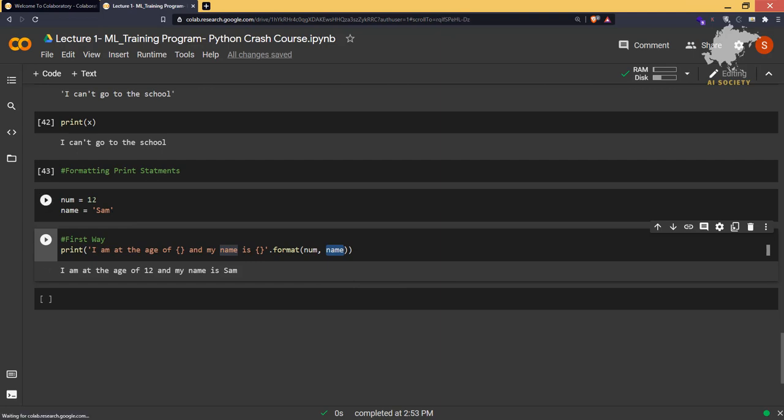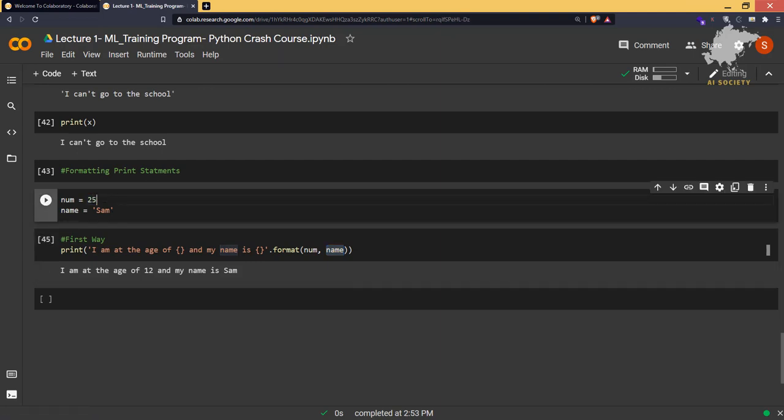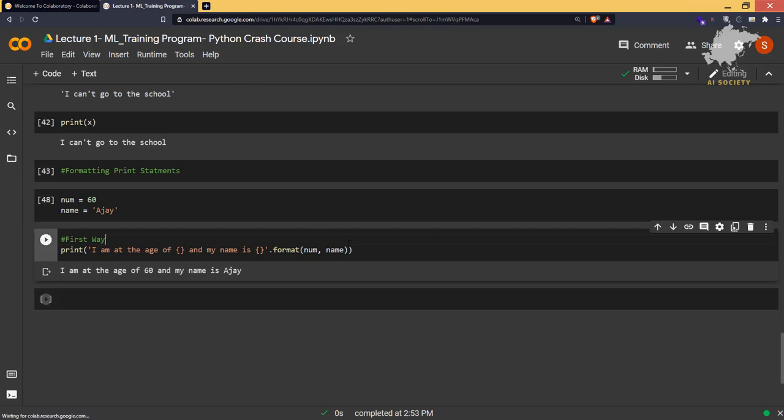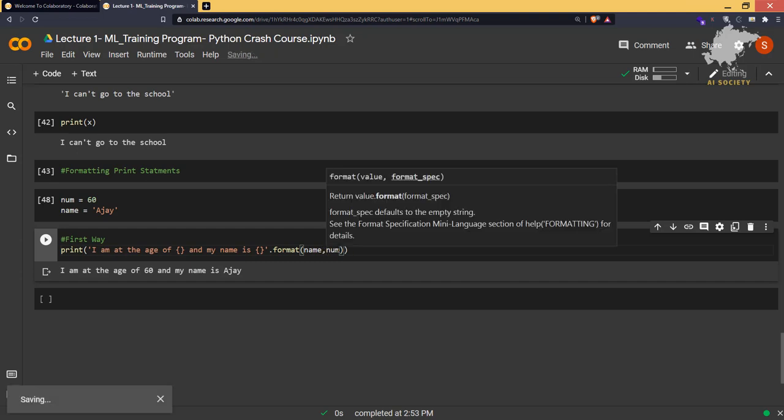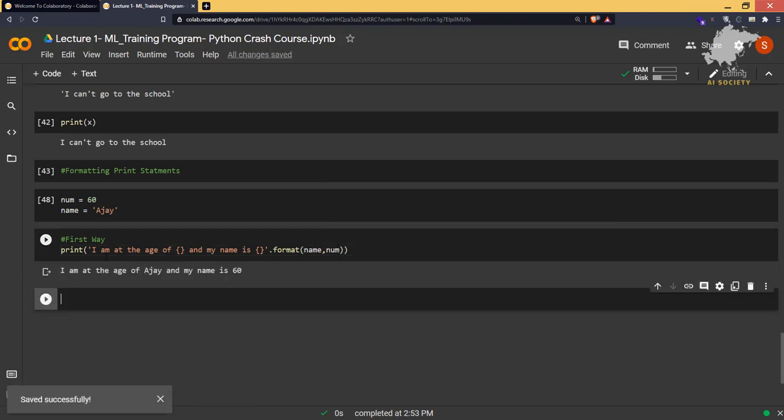In the same way, if I change this value to 25 and this value to Samir and rerun the code, I get "I'm at the age of 25 and my name is Samir". If I change this value to 60 and this one to Ajay, then "I'm at the age of 60 and my name is Ajay". That is how formatting helps us a lot. But there's a problem in this first way: if by chance I change the order of the variables, it will give us a bizarre output like "I'm at the age of Ajay and my name is 60".